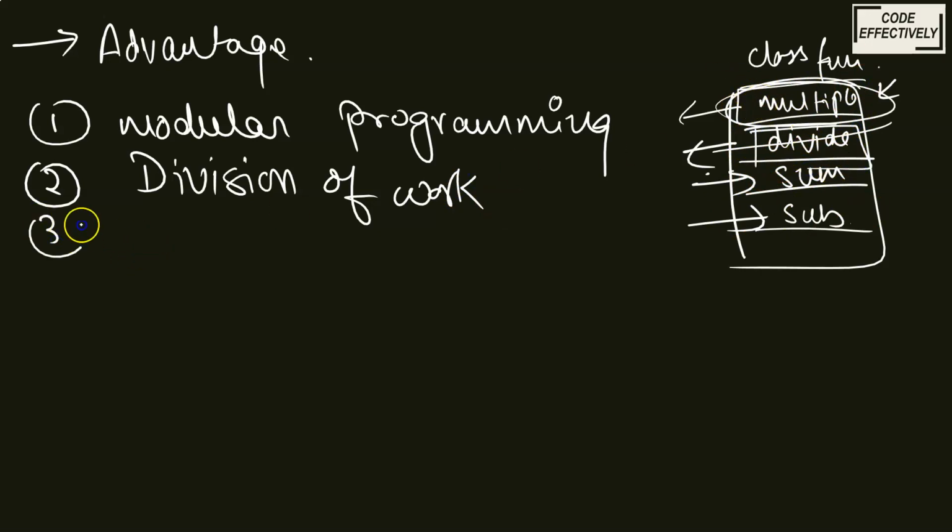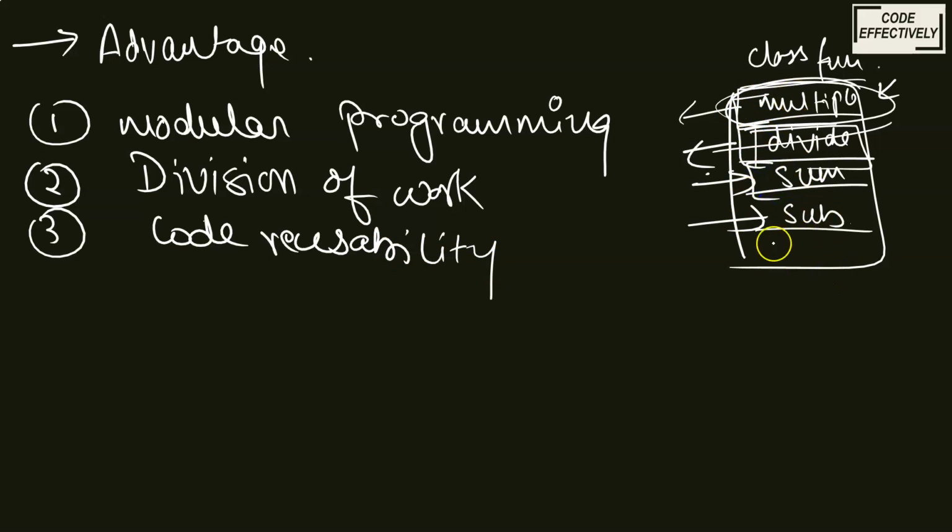The third thing that we can say is code reusability. You don't have to write the entire code again and again, for multiply, divide, or sum. You can just input the numbers in the void main and pass them again and again to divide, sum and subtraction by parameterized input. So you don't have to use another buffered reader in all the classes. Just take the input of two numbers using the scanner class and pass those values. So your code is getting reduced.